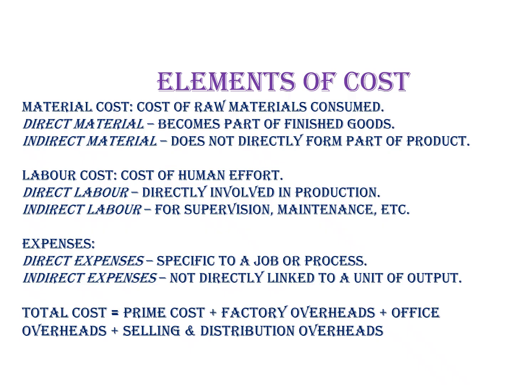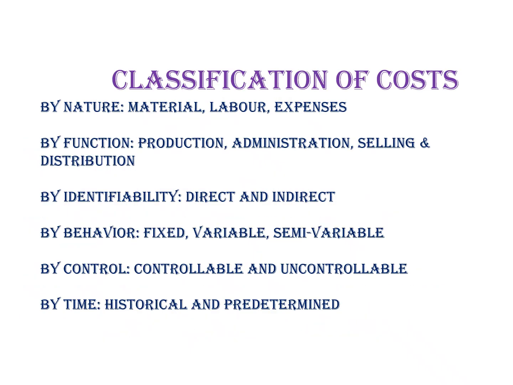Expenses, otherwise called overheads, can also be divided into two: direct expenses and indirect expenses. Direct expenses are the expenses incurred directly for the production process for a specific job or a process. Indirect expenses are those expenses which have been incurred not directly linked to the production process. To analyze the total cost, we can also add the prime cost, factory overheads, office overheads, and selling and distribution overheads, which will be discussed in the coming slides.